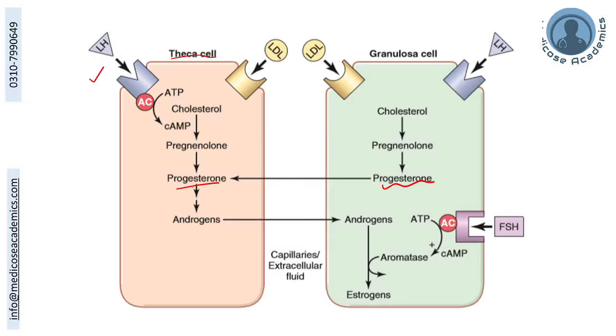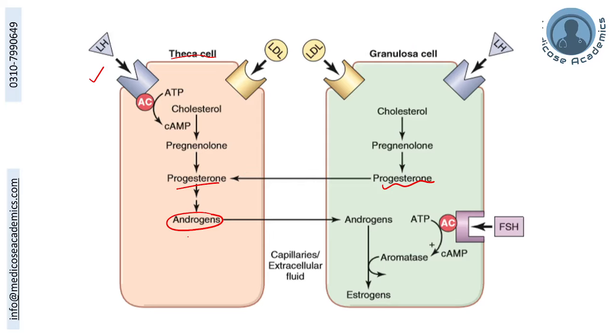So this is much more stimulated over here, and here the progesterone is also converted into androgens, which the granulosa cells cannot do. So progesterone is produced by both the theca cells and the granulosa cells, but stimulated by the luteinizing hormone in the theca cells only. And this progesterone can convert to androgens only inside the theca cells.